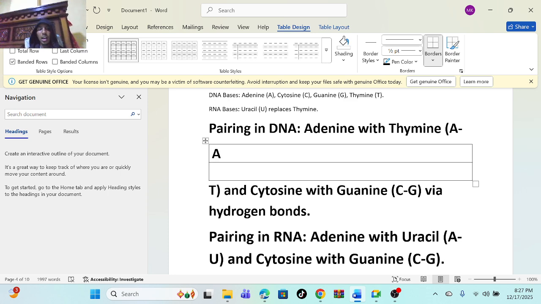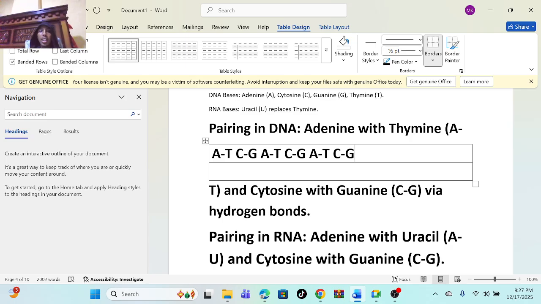A pairing with thymine, then cytosine, which is C, pairing with guanine. Then you continue: adenine pairing with thymine, cytosine pairing with guanine, adenine pairing with thymine, and cytosine pairing with guanine. So they give you this, then they tell you to write the pairing in RNA.